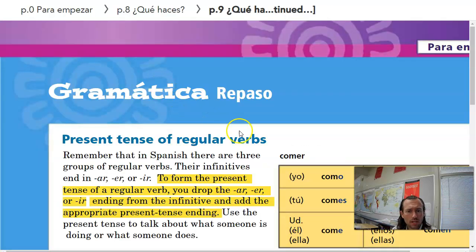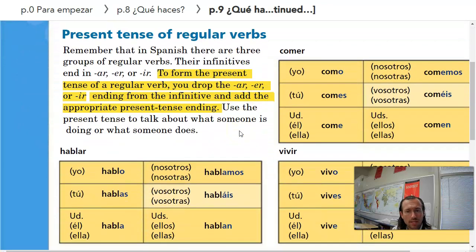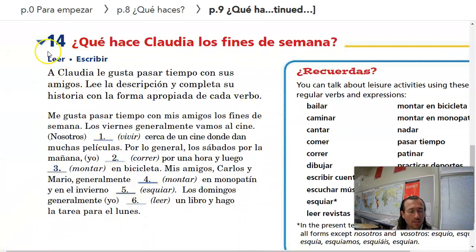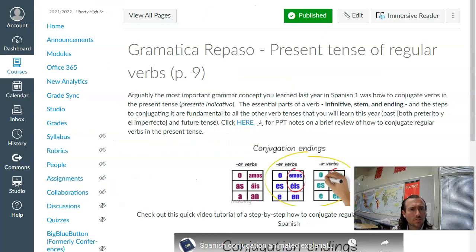We'll take a look in the textbook and look at the different endings of AR, ER, and IR verbs. This is page 9 in the textbook. We'll do the guided practice here. Exercise 14, filling in the blank with the correct form of the verbs provided in parentheses, in the event that we didn't finish that last class.